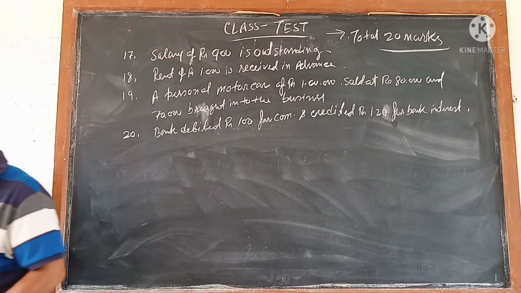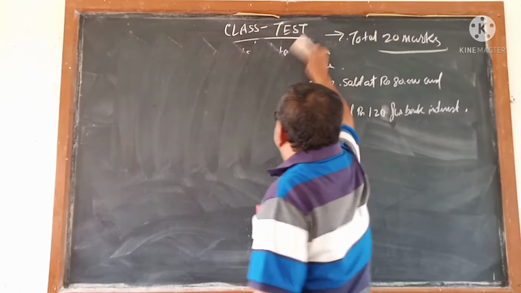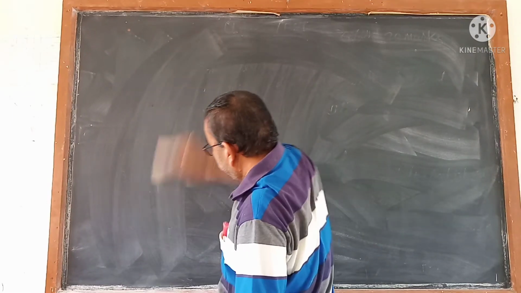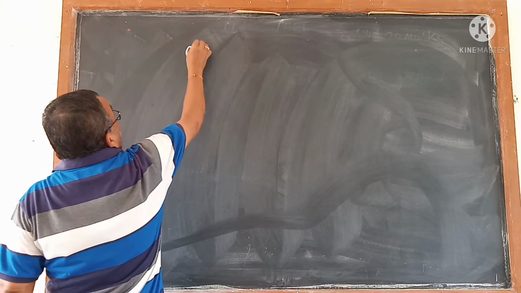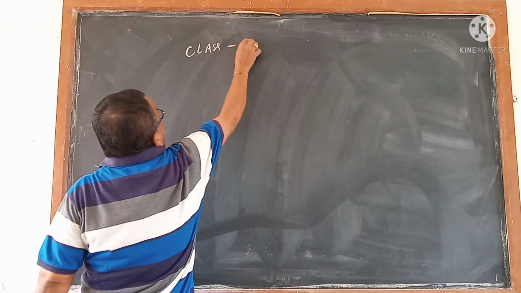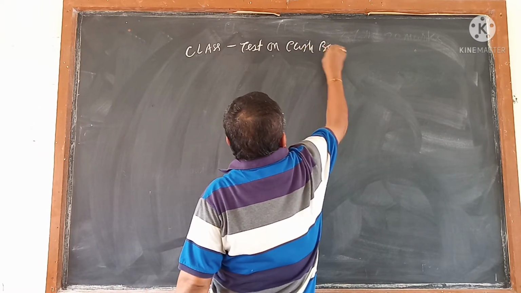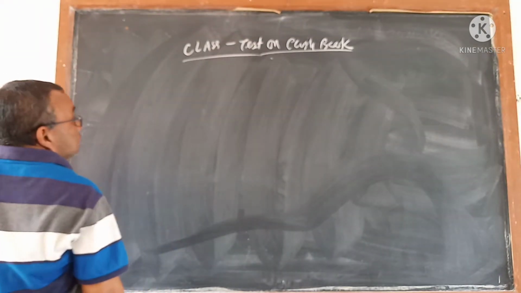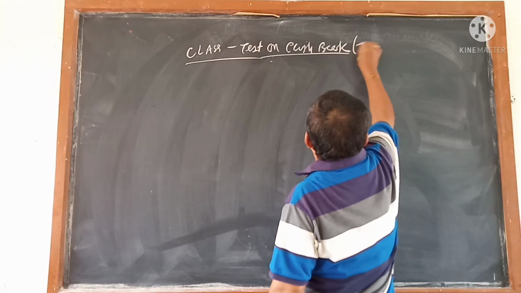The second test I write on the board: class test on cash book, a three column cash book.